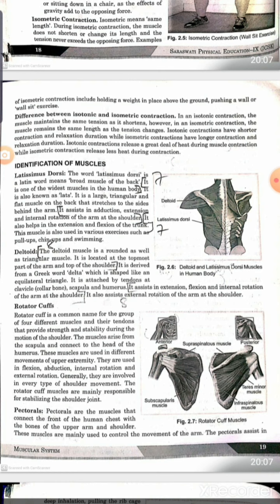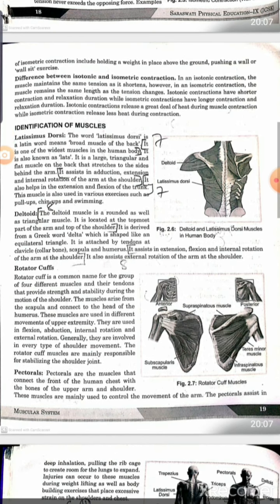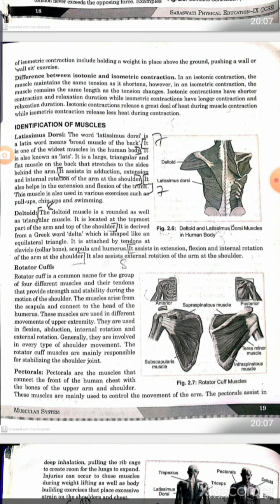It helps in adduction, extension and internal rotation at the shoulder joint, because the muscle is present in our back portion. It also helps in the extension and flexion of the trunk, the upper portion of our body. This muscle is used in exercises like pull-ups, chin-ups and swimming. As you can see in the diagram, the latissimus dorsi is present in the back portion and our trunk portion.